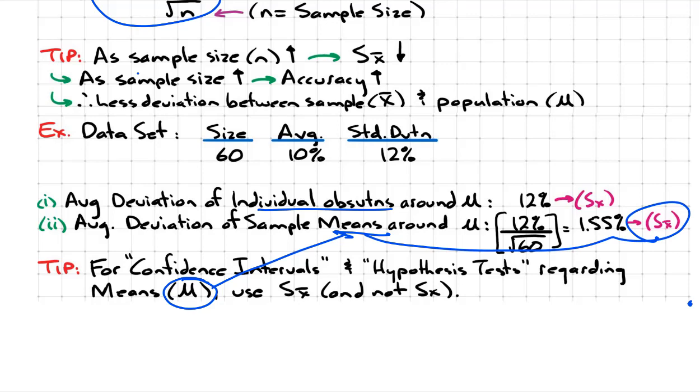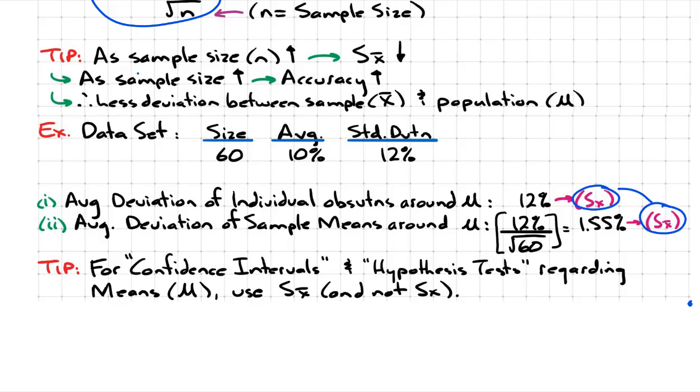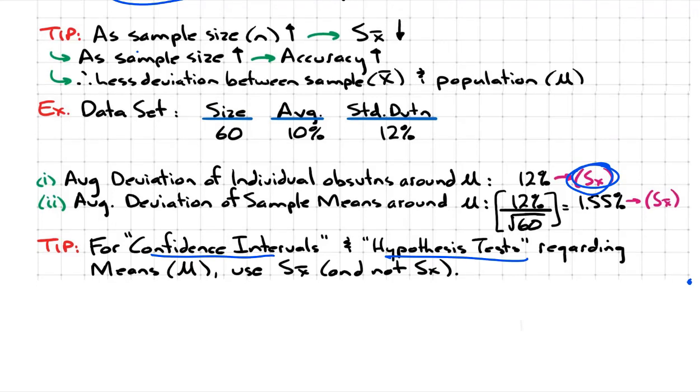And why am I sort of dwelling on this a little bit? Because if you do not make the conversion from standard deviation to standard error, in other words, if you simply use standard deviation when we do confidence interval and hypothesis test, you'll get the wrong answer. So it's something we need to be mindful of.